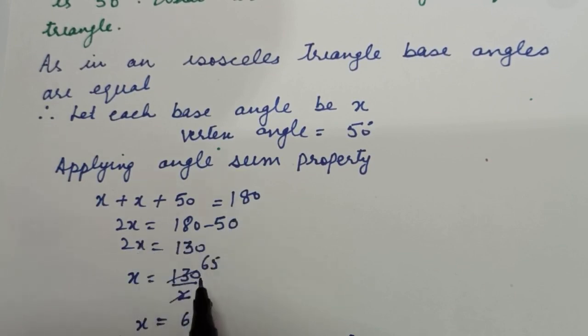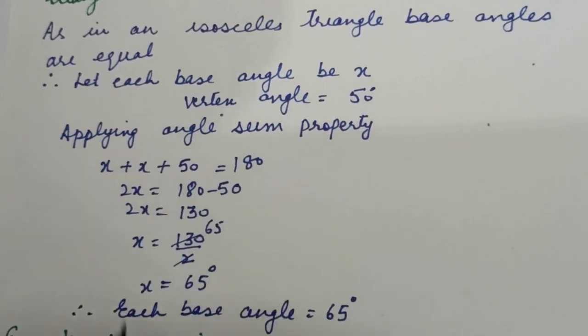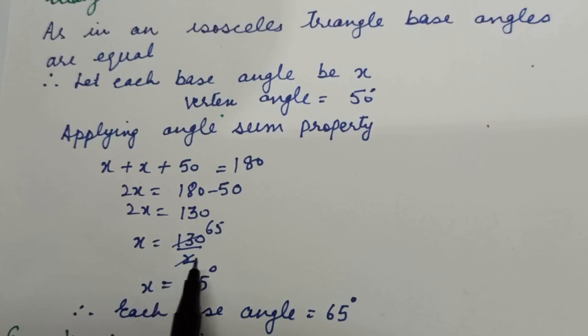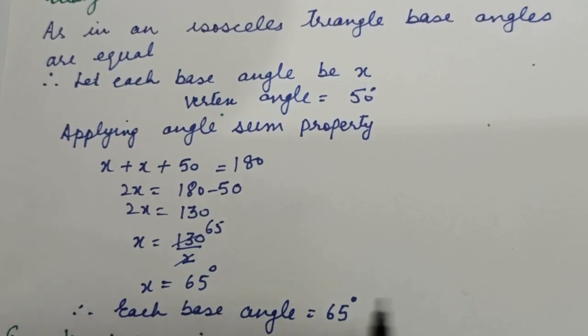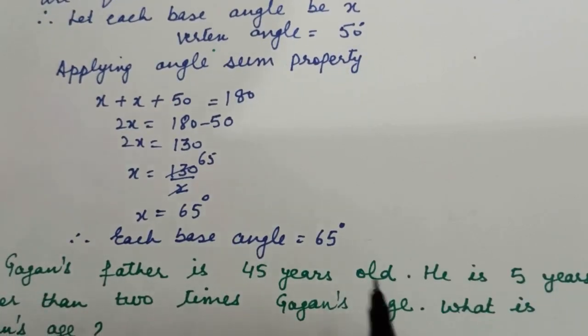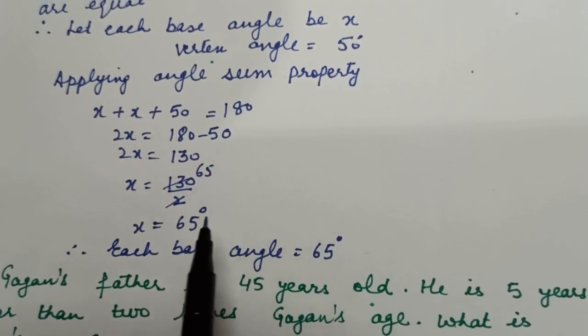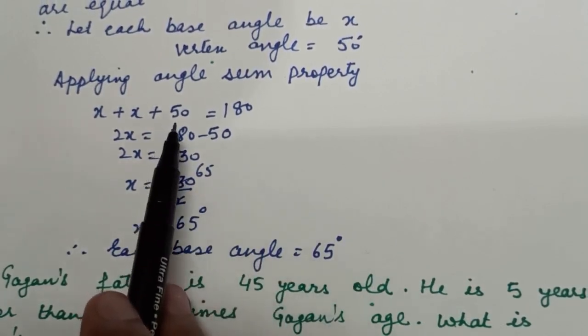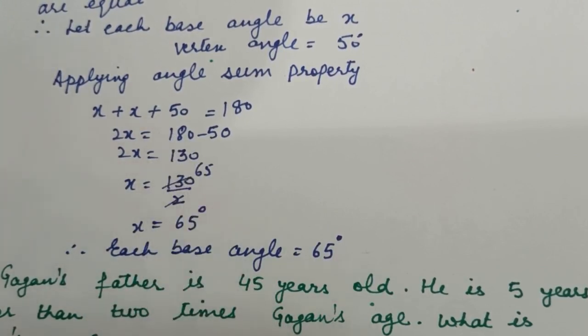And when we solve the equation, we get here x plus x, 2x, is equal to 180 minus 50. 2x is equal to 130, x is equal to 65 degree. It means we got base angles as 65 and 65. You can verify your answer just by adding these three angles, 65 and 65, and third is 50 already given to you. You will get their sum 180 degree. Alright, I hope you have understood.